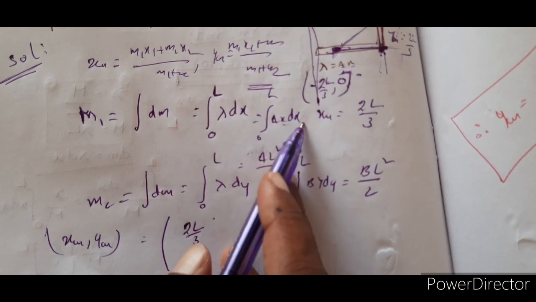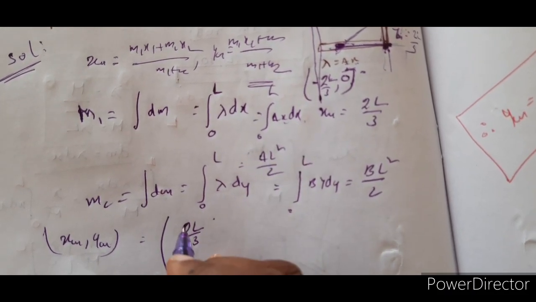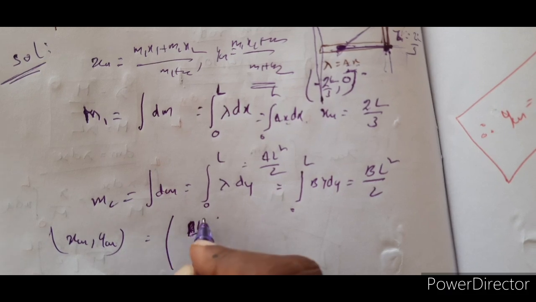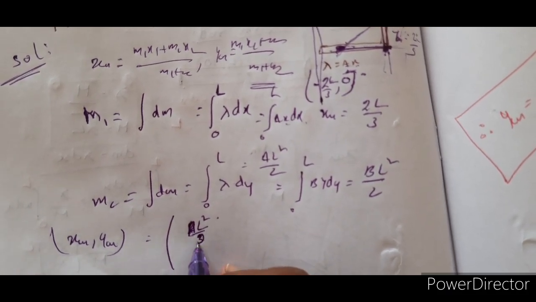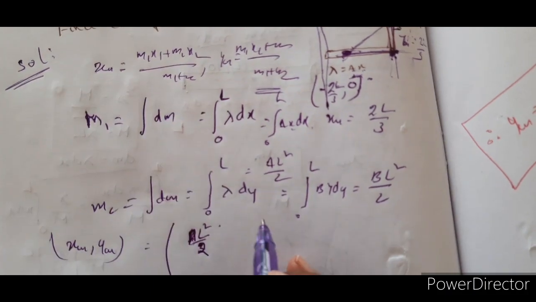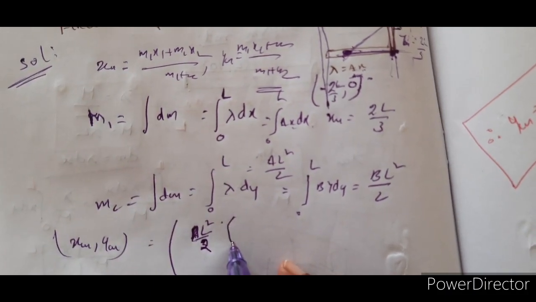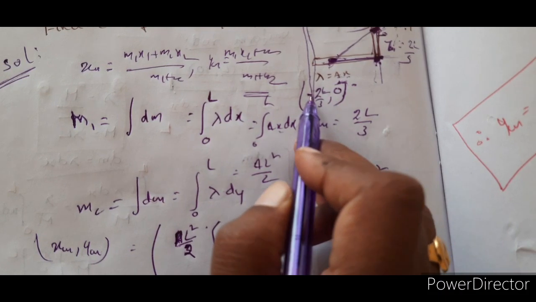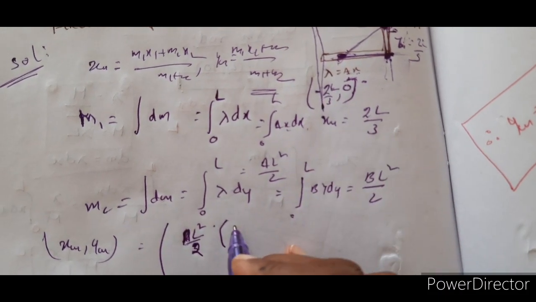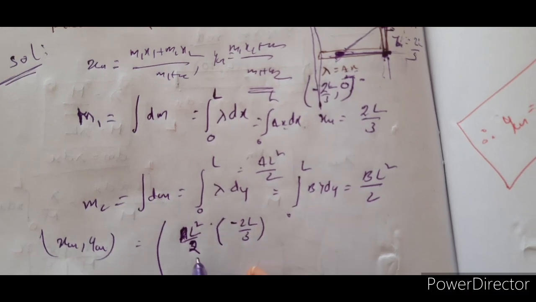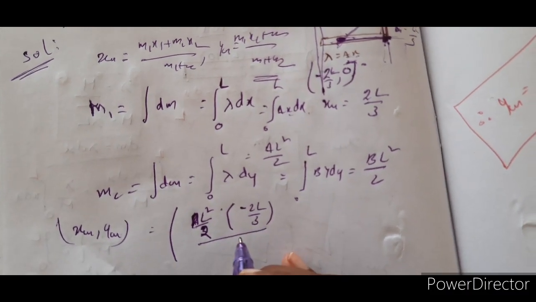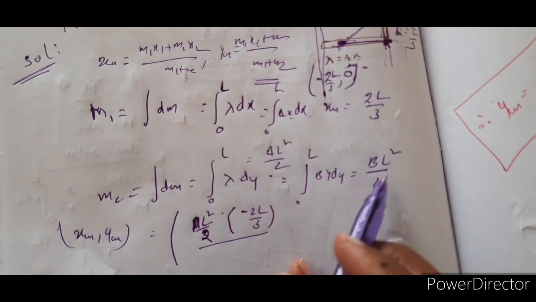Because 2l by 3 is xcm for the triangle. Al square by 2 is m1, into x1. What is x1? Minus 2l by 3, divided by m1 plus m2, al square by 2 plus bl square by 2.